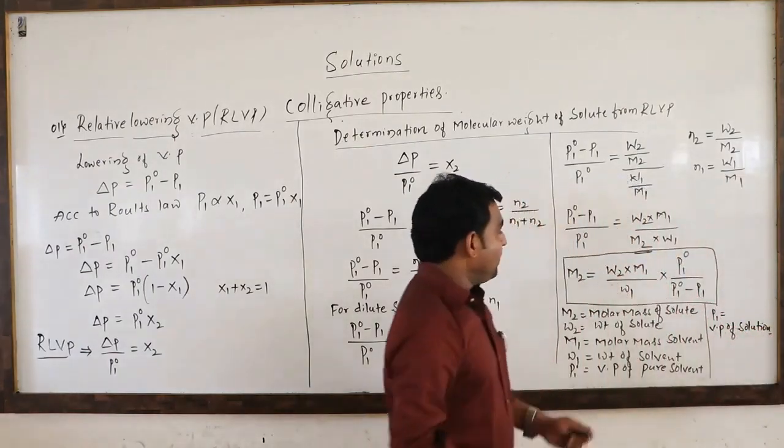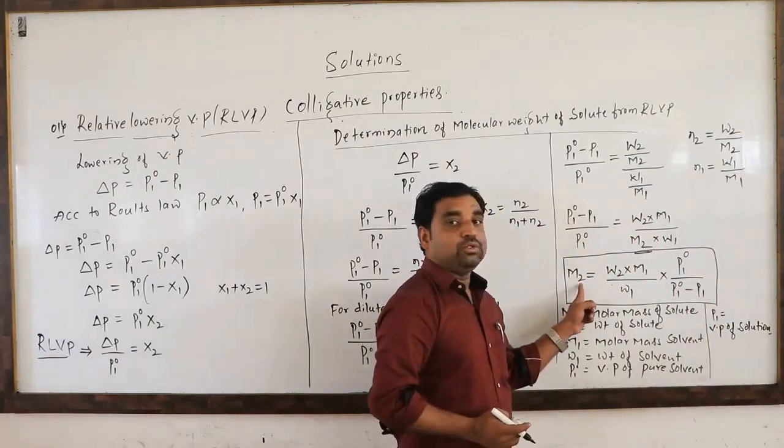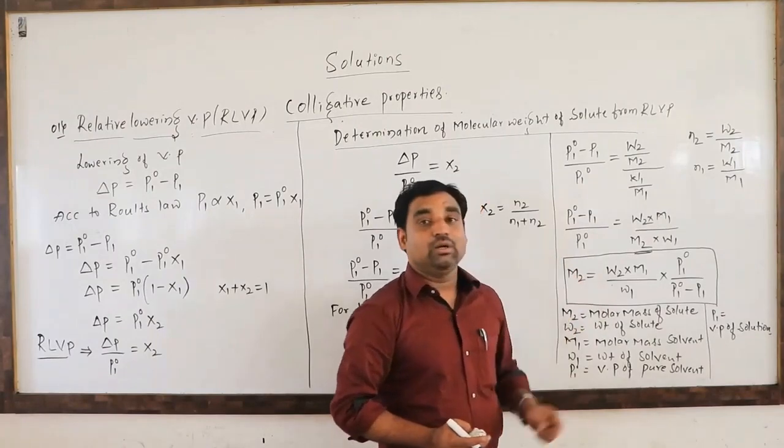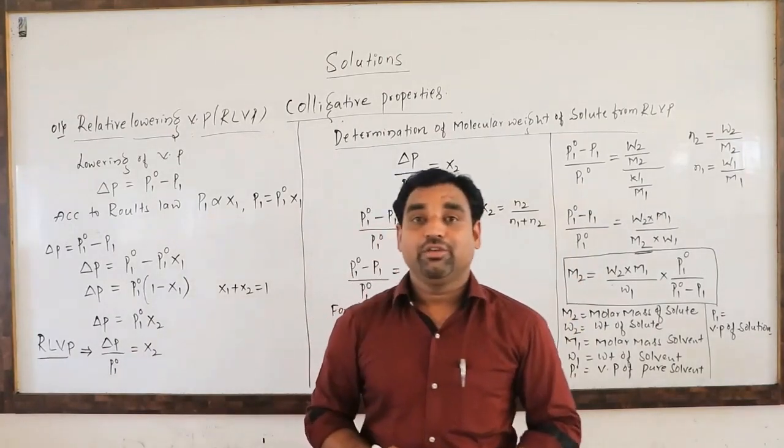So this is the formula to calculate M2. It is used for numerical problems, and you have to remember it for relative lowering of vapor pressure.